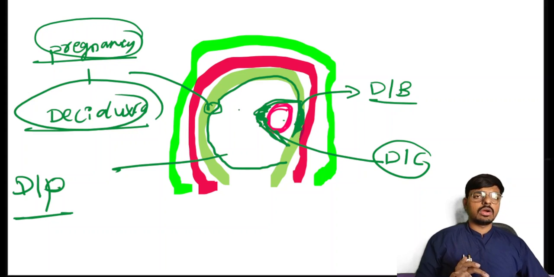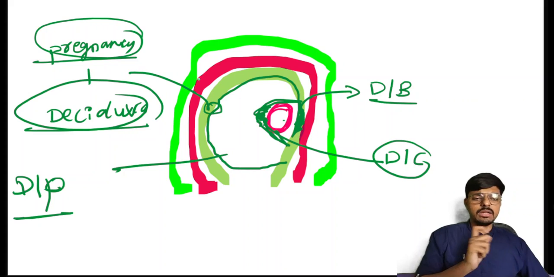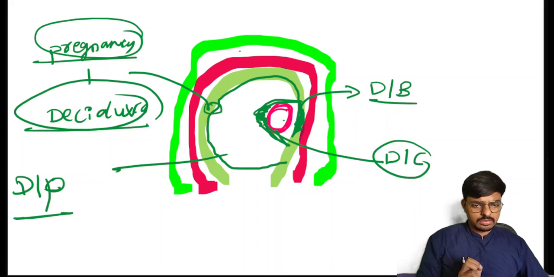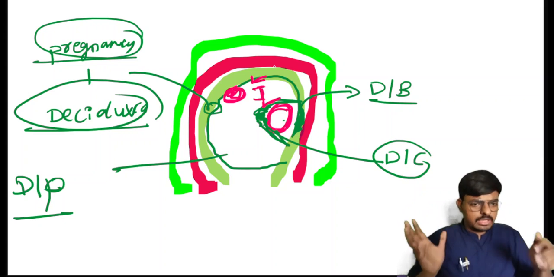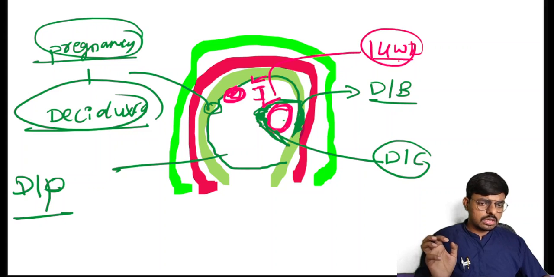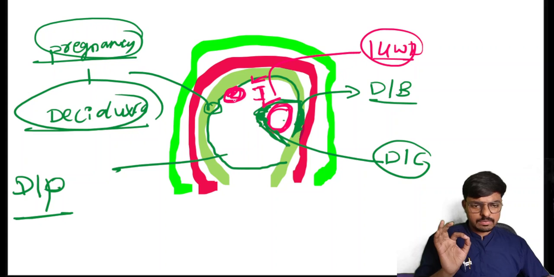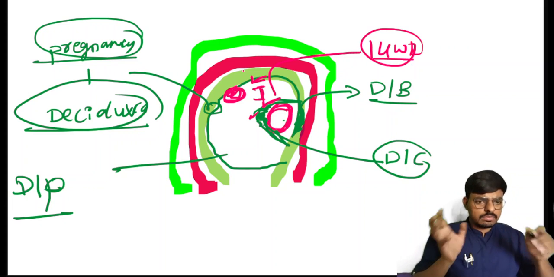They are asking the question: when do the decidua parietalis and the decidua capsularis fuse together? This decidua parietalis we also call the decidua vera. When the blastocyst grows and becomes big, on the 14th week of gestation, the decidua capsularis and decidua parietalis fuse together, and the uterus also becomes full.